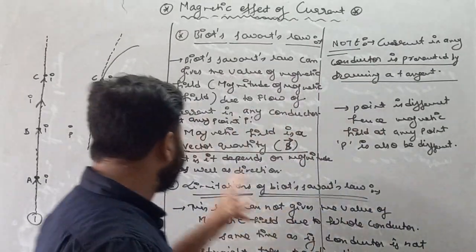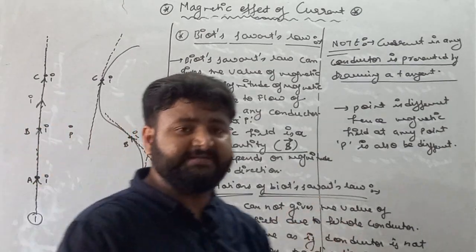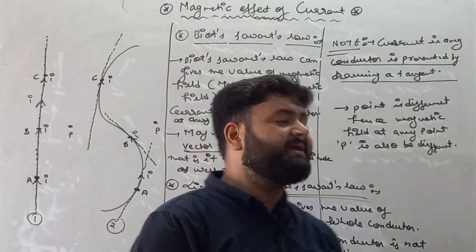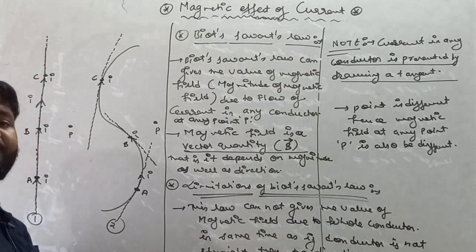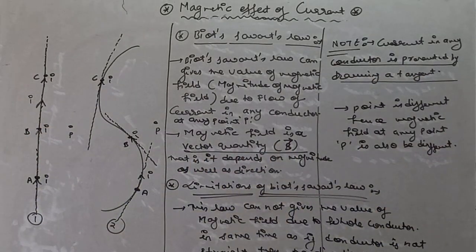Due to that, we cannot find the magnetic field due to the whole conductor simultaneously at any point P, as magnetic field is a vector quantity which depends on direction as well as magnitude. So remember, this is a very important point.